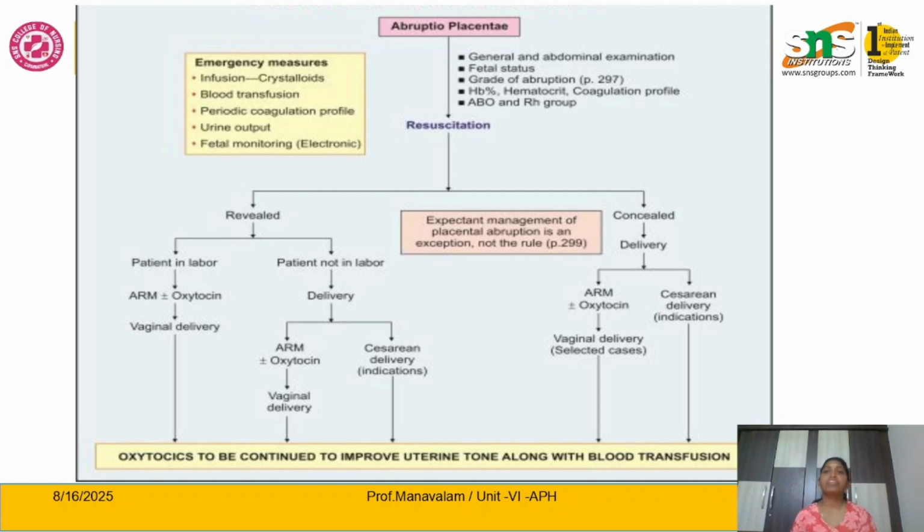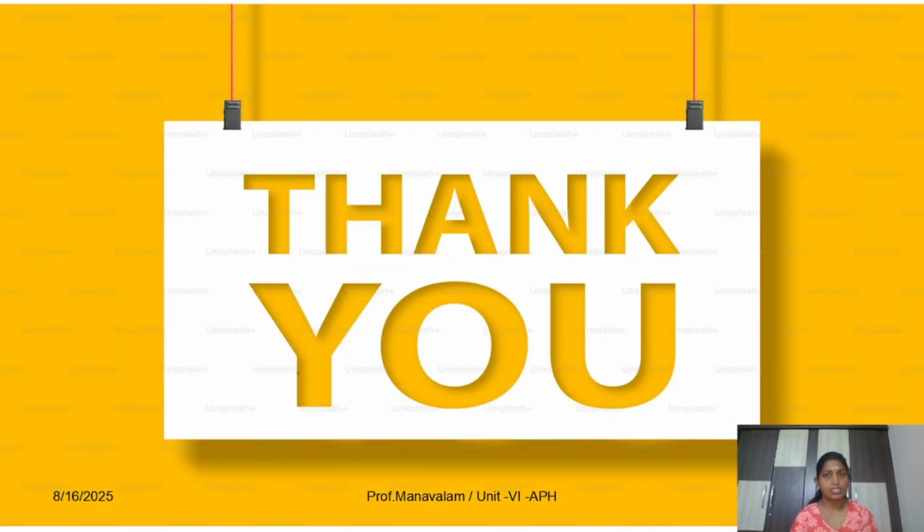In the concealed variety, sometimes we can go for vaginal delivery, but in most cases the mother is taken for cesarean delivery, because there is a higher chance of fetal distress and maternal hypovolemic shock. In order to save the life of the mother as well as the fetus, we first stabilize the mother by IV fluid administration and blood transfusion. Then, after stabilizing, we immediately take the mother for cesarean delivery. So this is the management for abruptio placenta.